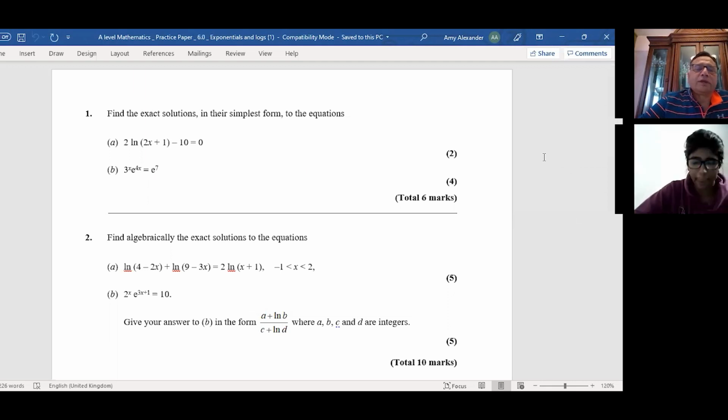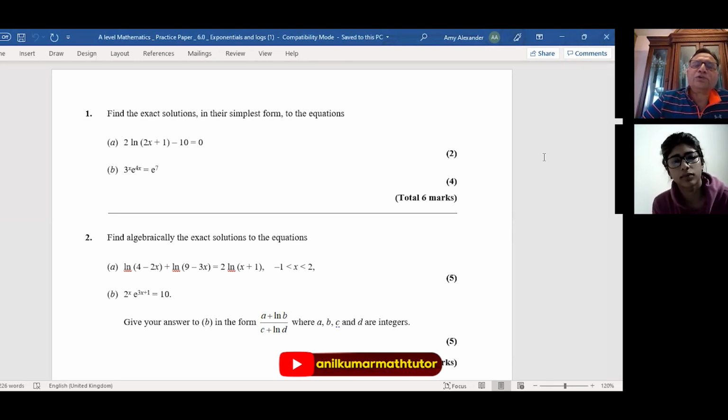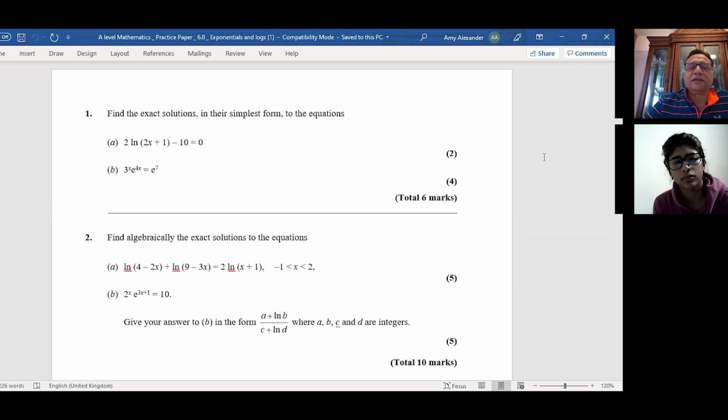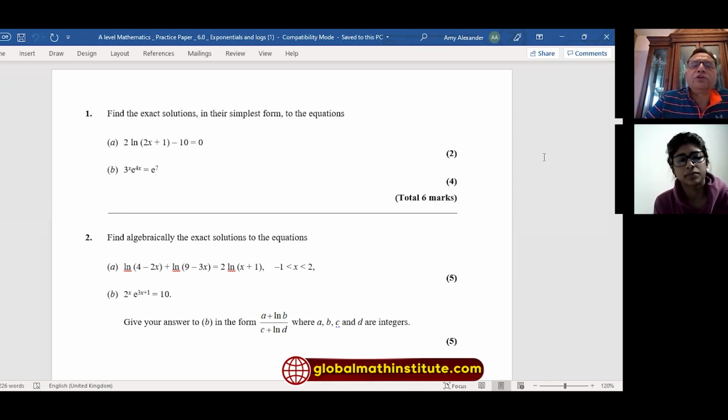Okay. So you should understand that exponential and ln are inverse functions, right? Just as if you have x squared, to find the value of x, you do square root. Similarly, if we are given e to the power of something, you can take ln on both the sides and find the value. So they are like inverse functions. They reverse the operation. So ln e to the power of x will be x. You get the idea, right? So with that in mind, let's begin.